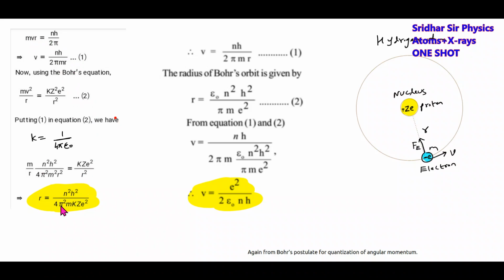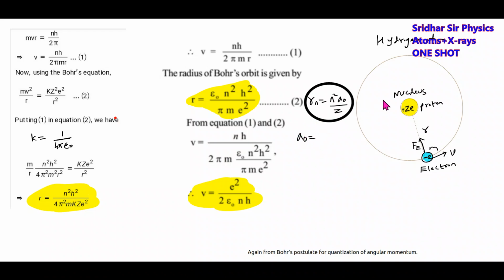Solving these two equations, we get the expression for the radius of the nth Bohr orbit. If you substitute and simplify, r_n equals n squared a naught by Z. This will be our generalized formula. For the hydrogen atom, Z will be equal to 1. Then what is a naught?